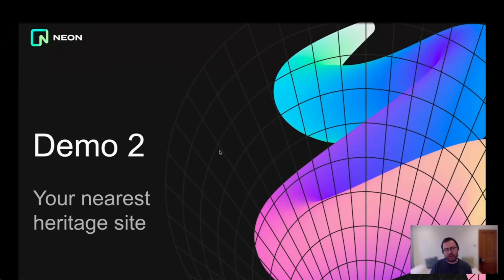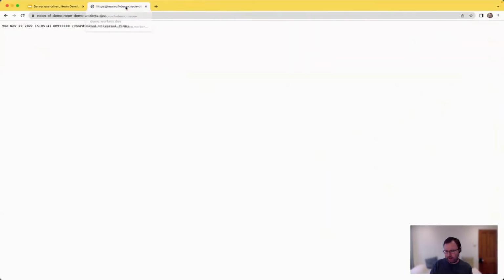And this is an example that combines IP address geolocation with PostGIS, the geographical information systems extension for Postgres that can do nearest neighbor searching for us. As an example data set for this demo, we've picked something that is useful all around the world, and we show your nearest UNESCO World Heritage sites. Of course, you can imagine lots of other applications for this setup. A classic one would be showing the nearest store of a particular retailer on that retailer's website, perhaps on a map. So I can show you the app for that one.